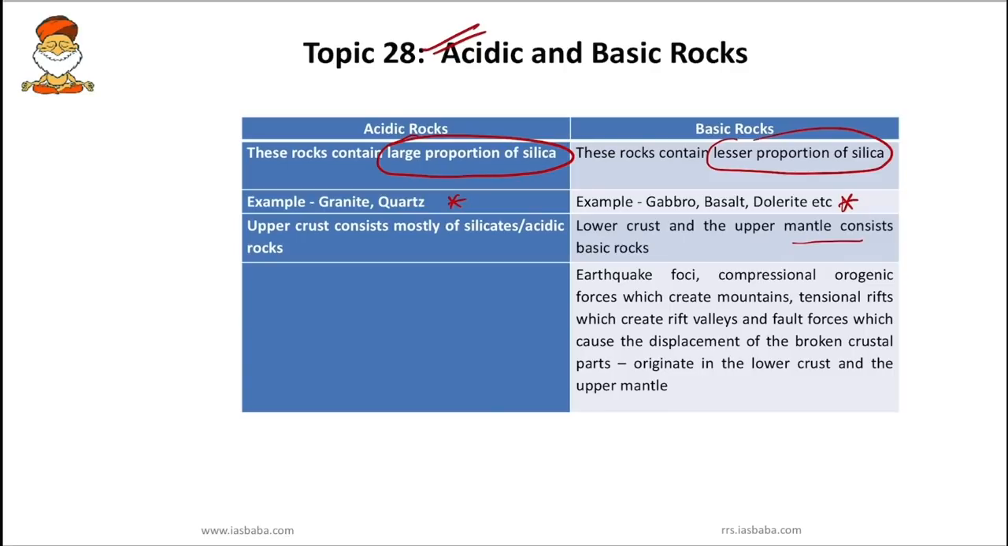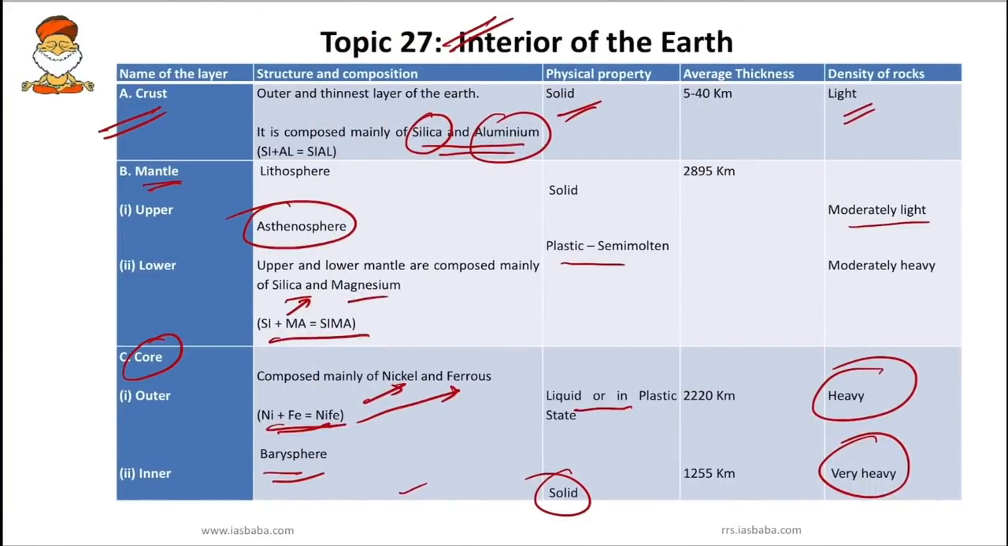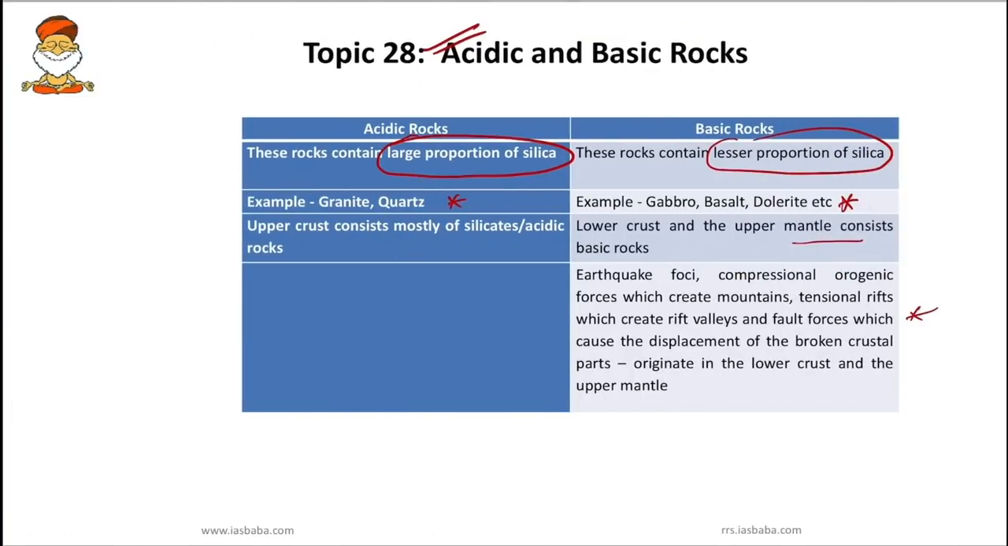And usually all earthquake related activities, compressional or orogenic forces which create mountains, or tensional rifts, originate in the lower crust and the upper mantle. Why the lower crust and the upper mantle? Because of the asthenosphere, which is semi liquid or semi molten. That is the reason the compressional orogenic forces which create mountains, and tensional rifts which create rift valleys and fault forces, are formed there.